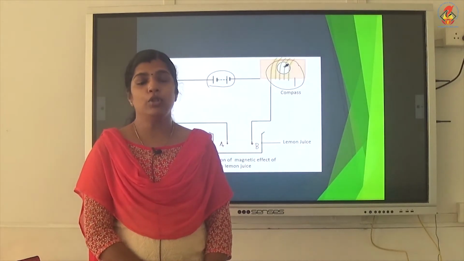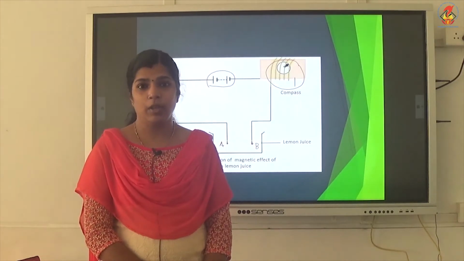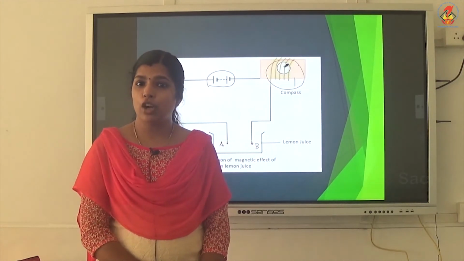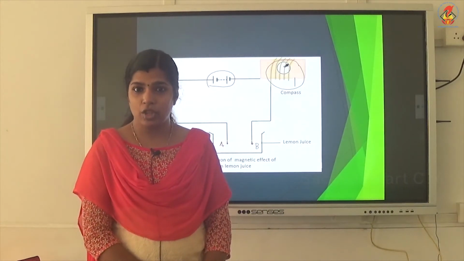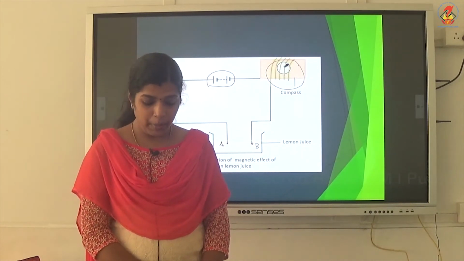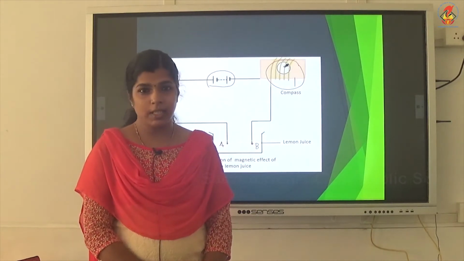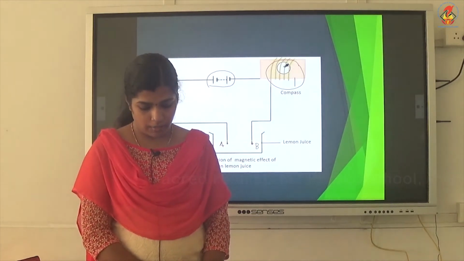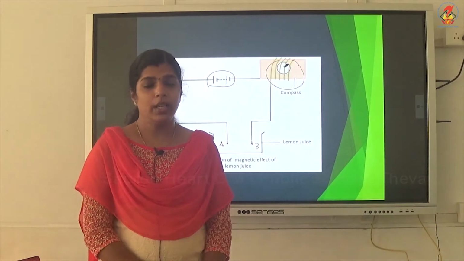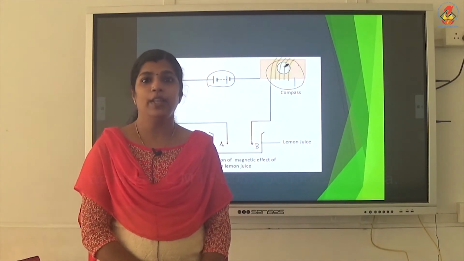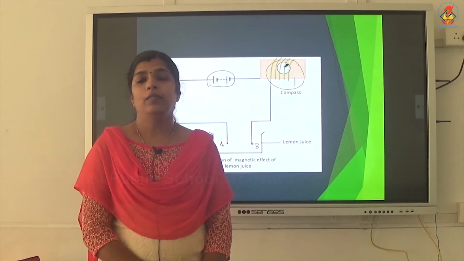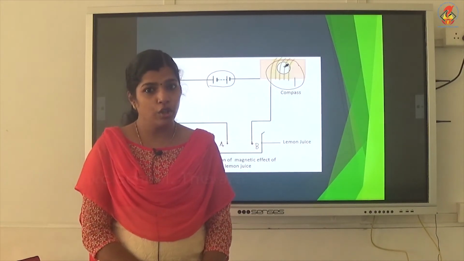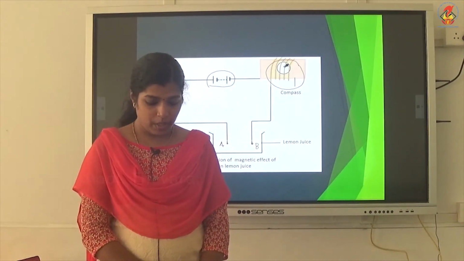When you dip the two terminals of the tester in vegetable oil, the compass needle will not show any deflection, which means it is a poor conductor of electricity. Milk is a conductor of electricity. Honey is not a conductor of electricity. When you dip the two terminals of the tester in honey, the compass needle will not show any deflection.